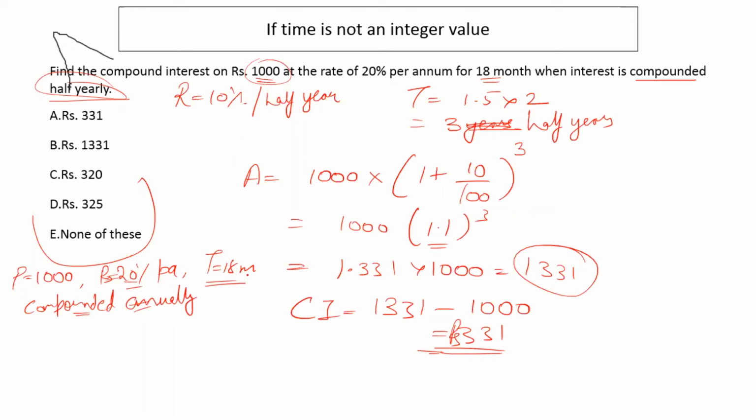But because time is 18 months, time is not an integer value. So we'll have to divide this time into annual years and the rest of the time. So this will become 1 year and 1 half year.